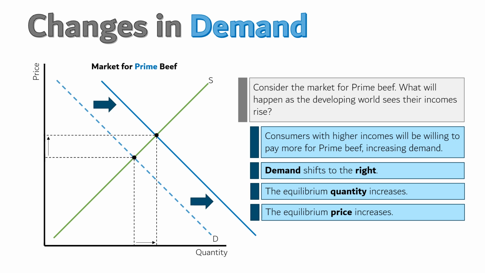Wait, doesn't this violate the law of demand? We increased the price and people bought more of the good? Not quite. We increased what people were willing to pay. And so they want to buy more prime beef at every price. The equilibrium ended up moving up along the supply curve. And so the relevant law in this case is the law of supply. Consumers were paying more for beef, and that encouraged producers to increase their quantity supplied.